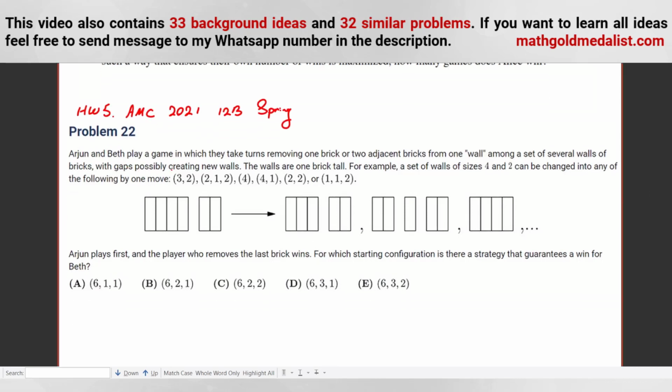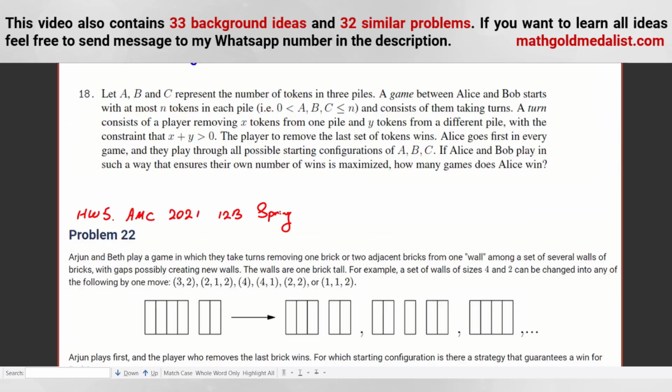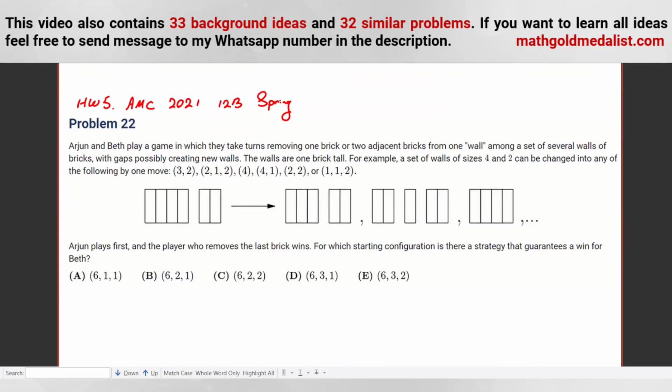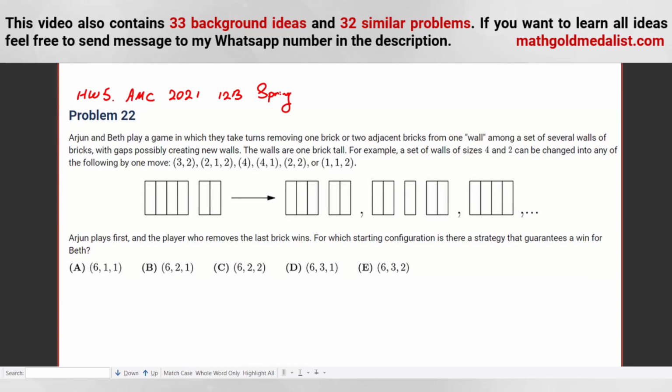So you can try this problem as homework too. I can say the difficulty of this problem is similar to the difficulty of problems in AIME, and also a bit harder than the previous problem. If you want a hint or want to learn more things, as I said, you can send a message.